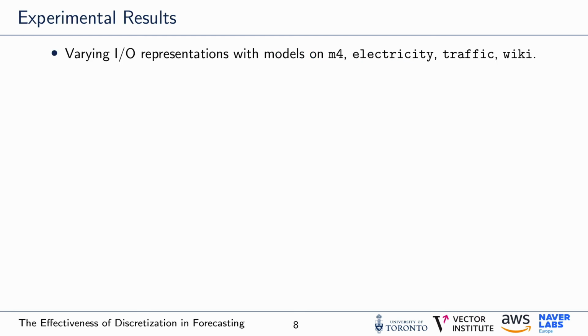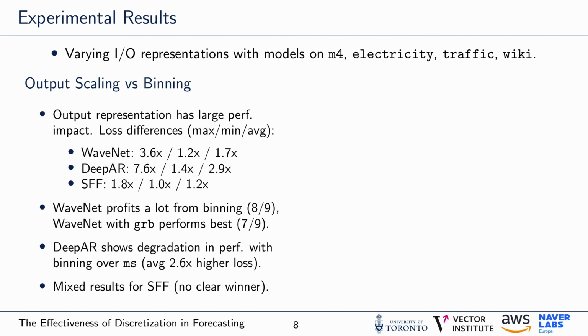We set up a large study on 9 total datasets to compare different I/O representations on the models described beforehand. Our main results are organized into varying the output representation with a fixed GRB binned input and vice versa. We found that the output representation has a large influence on model performance as measured in the loss delta magnitude. For example, we observed that in the case of the WaveNet model, the lowest loss value was on average 1.7 times lower than the worst observed loss per dataset, with the largest difference being a factor of 3.6.